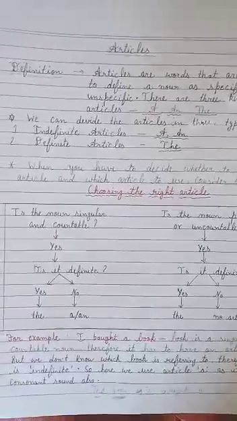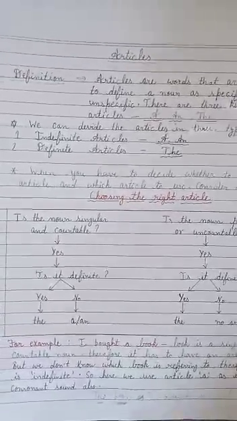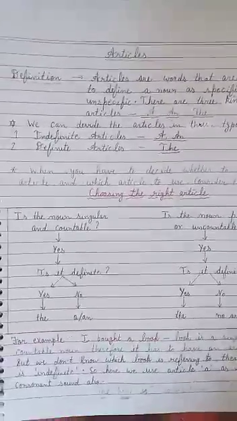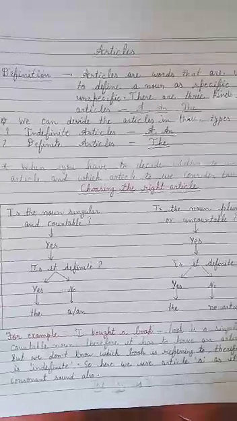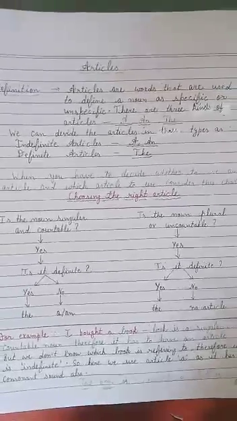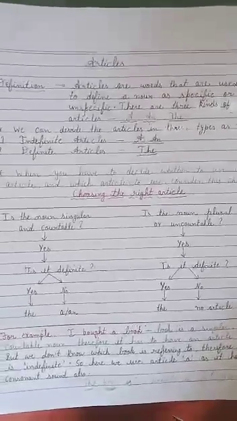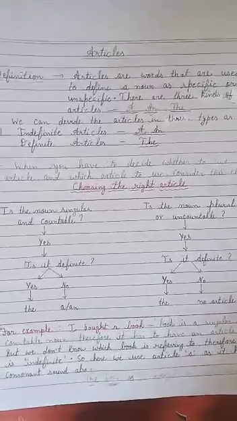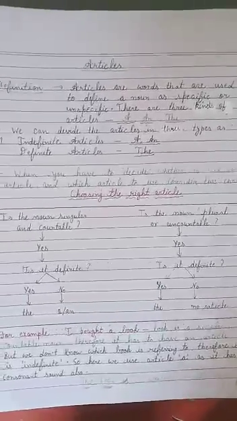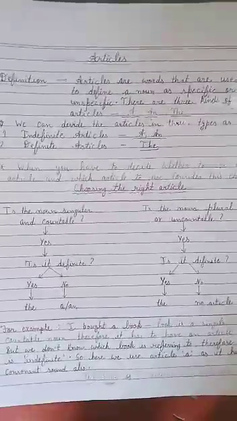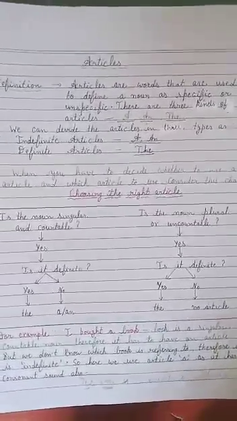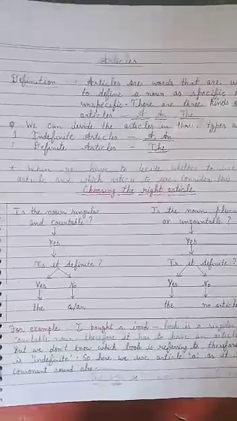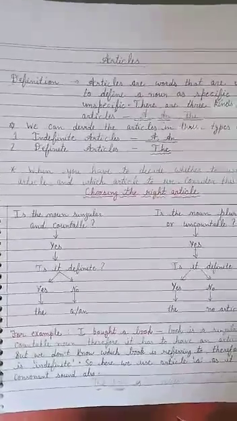Good morning, students. Let us start with the new topic of English grammar: articles. Now, what are articles? Articles are words that are used to define a noun as specific or unspecific. Basically, there are three kinds of articles: a, an, and the. We can divide the articles into two types: indefinite articles, a and an, and the definite article, the.